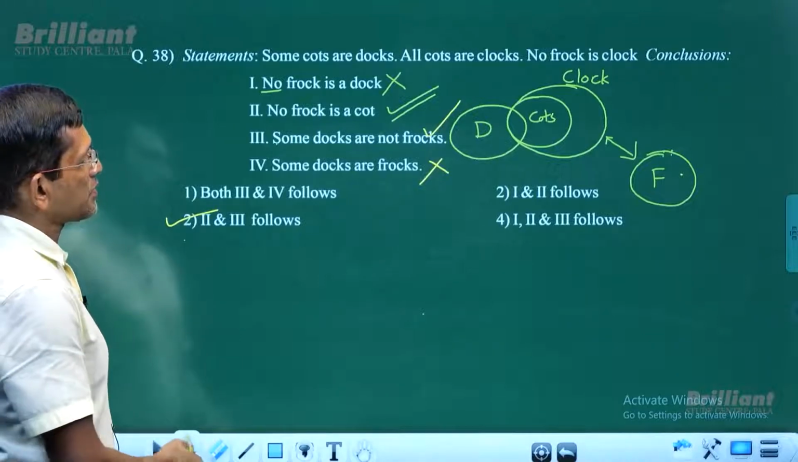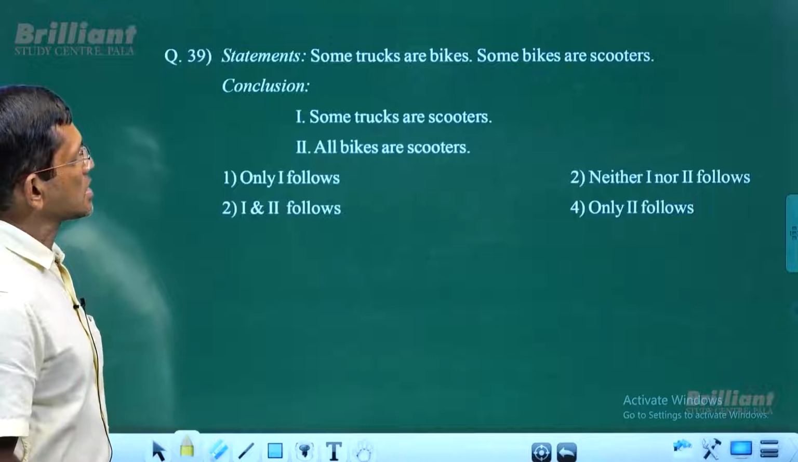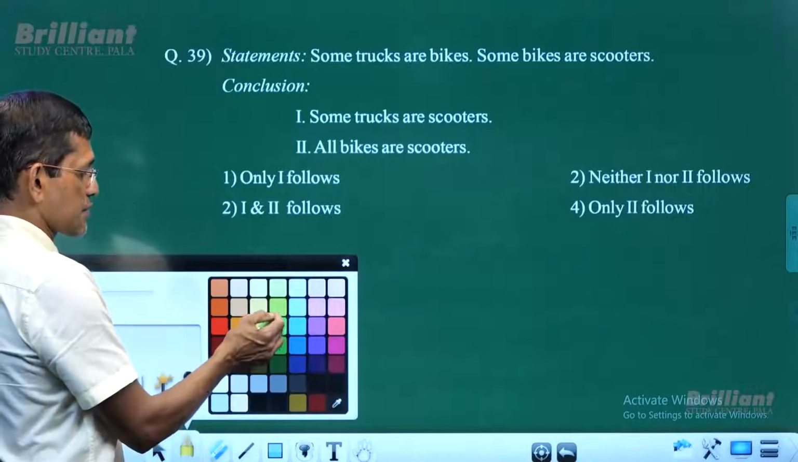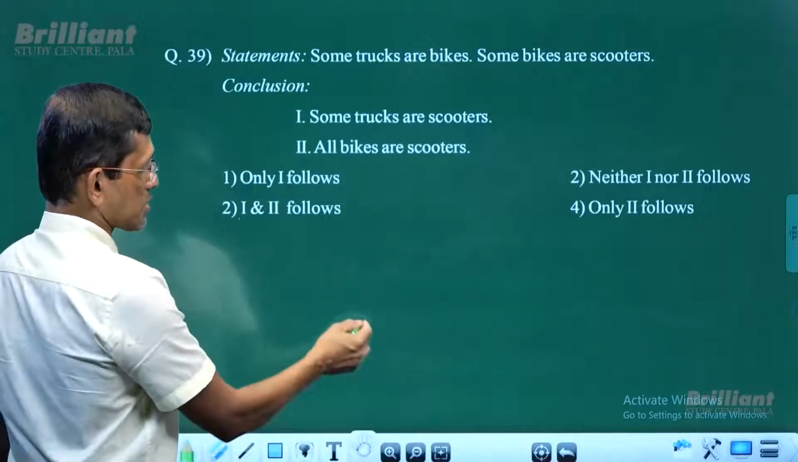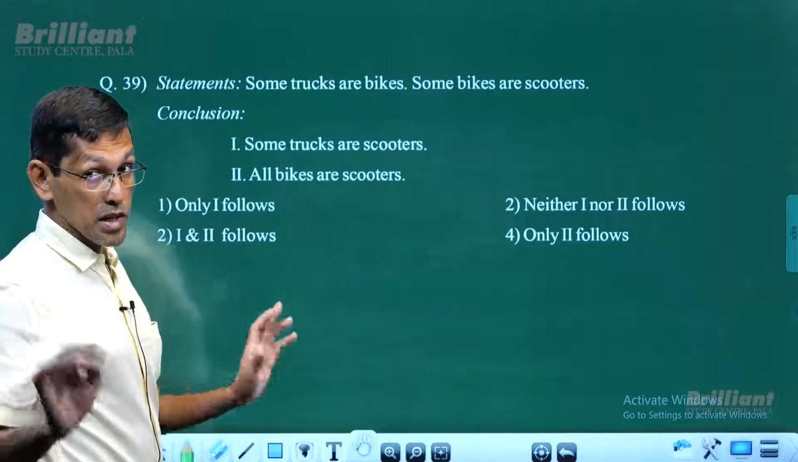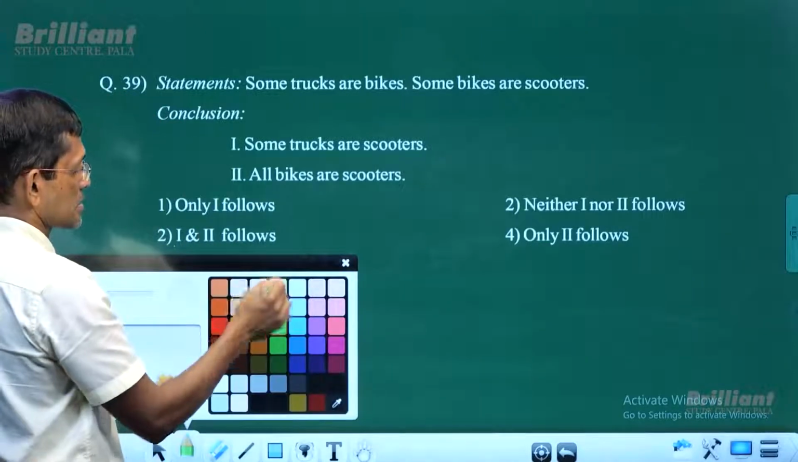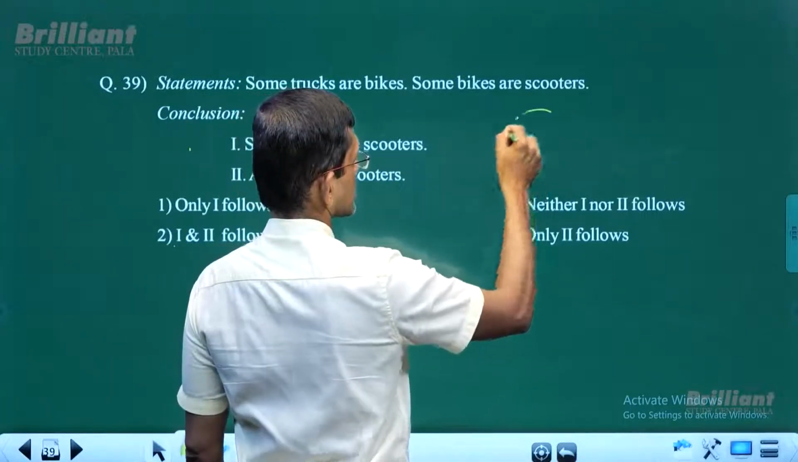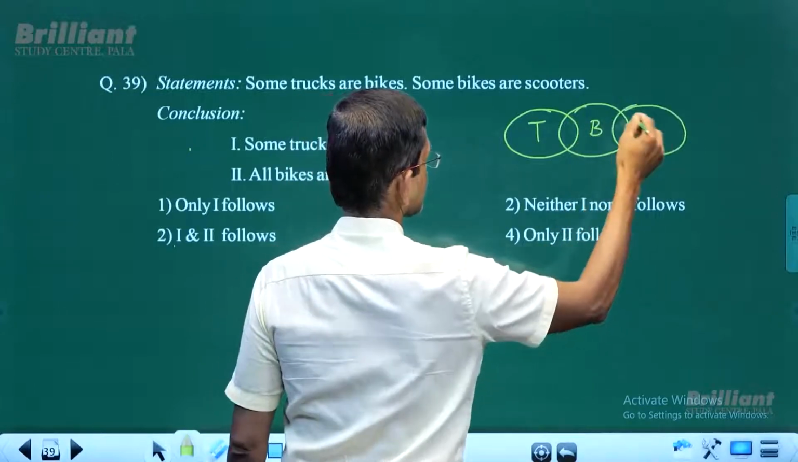And next one we go for 39. So let's see what happens here. Some trucks are bikes, some bikes are scooters. Well, don't get confused. The statement says some trucks are bikes. No need to worry about it. Okay, let it be there. So we'll draw the diagram based on that. Some trucks are bikes, and some bikes are scooters.